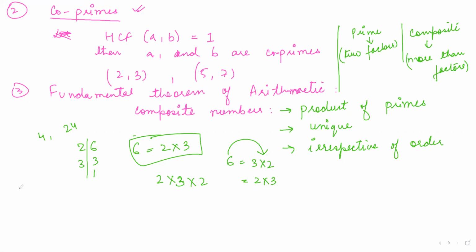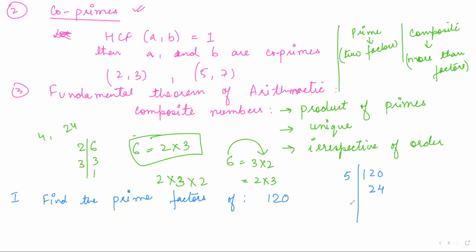They can ask you, first type, find the prime factors of a number. Let's take a small number first of all, 120, right? So how do you do it? You write 120, then you can start from 2 or 5. 5 into 2 is 10, then 24.